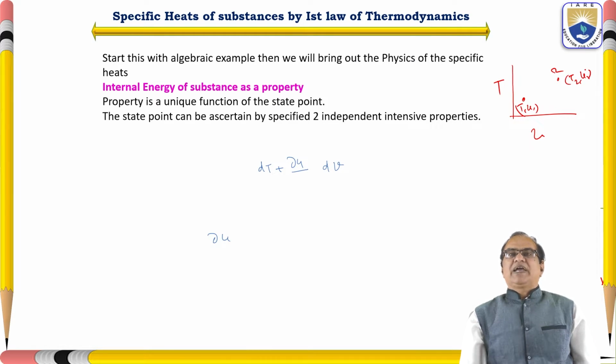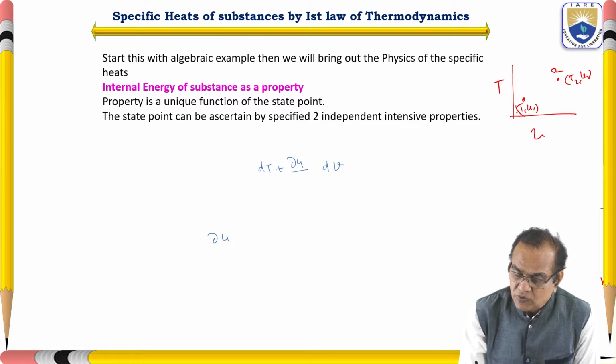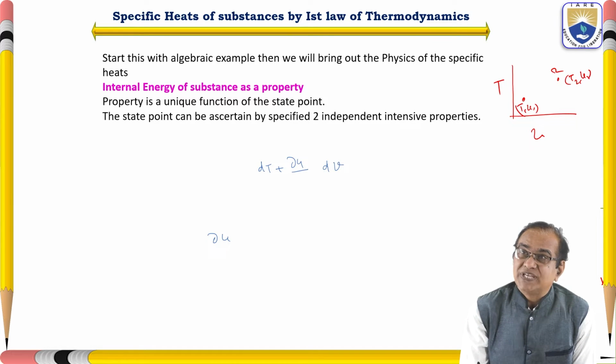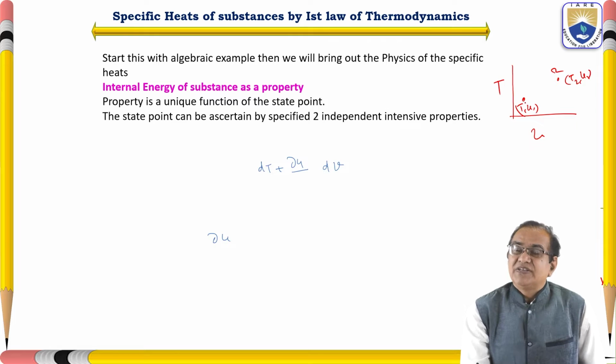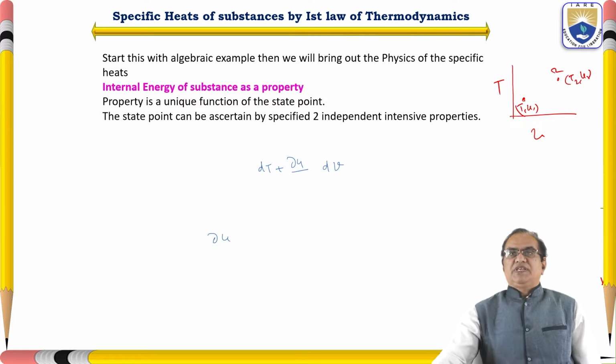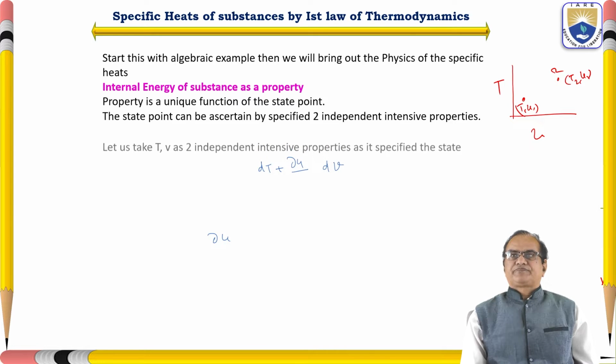The state point can be ascertained by specifying 2 independent intensive properties. Here I am showing T and V. These T and V are the 2 properties by which we can ascertain the state.